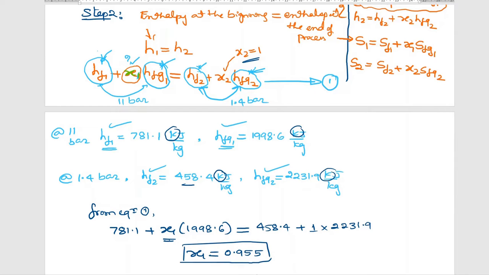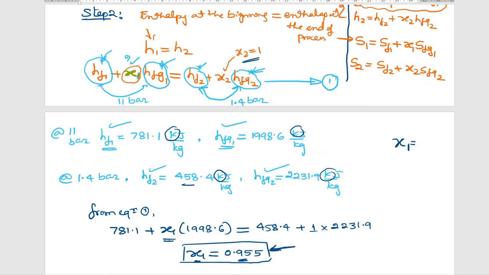Dear students, just observe this value and tell me whether the dryness fraction at the beginning of the process is dry, or wet, or a mixture. Based on this value, x1 at the beginning of the process, can I call it in words dry, wet, or a mixture of both?